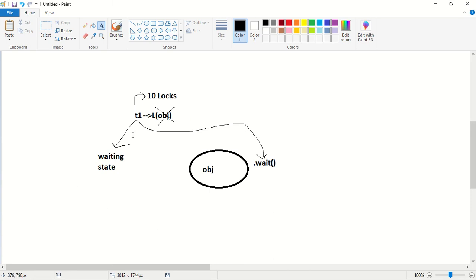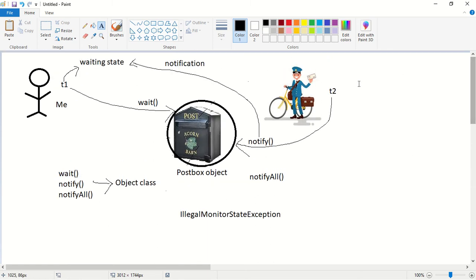So why is this thread going to release the lock? The thread is going to release the lock because some other thread has to use this lock to perform the update operation. In the previous case, who is performing the update operation? T2 is performing the update operation. After performing the update operation, it has to notify, right? To notify also, it requires a lock. For that purpose, T1 is releasing the lock.